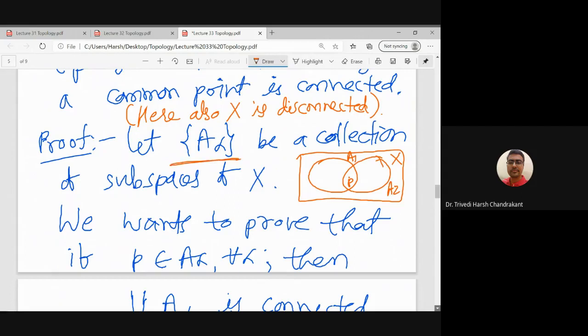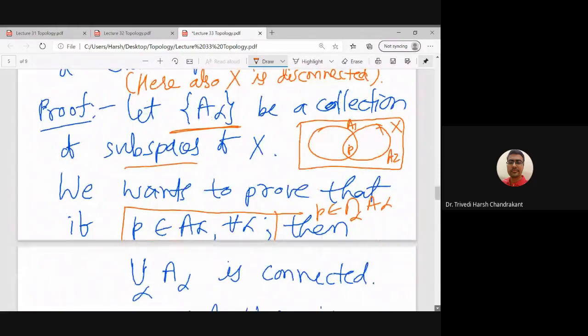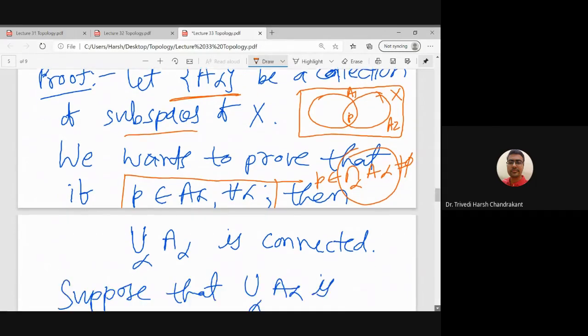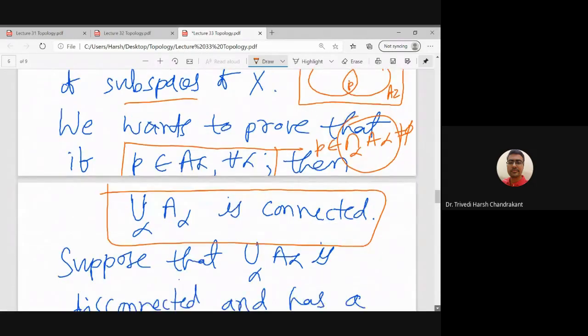So I have an arbitrary collection A alpha of subsets of X. Each A alpha is connected, and P is a common point in every A alpha. So P belongs to the intersection of A alpha. That means basically the intersection of A alpha is a non-empty set because it contains P. And what is the claim? The claim is that this union is connected. So that is what we want to prove.